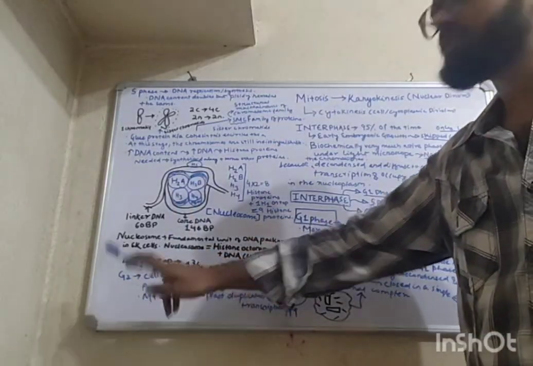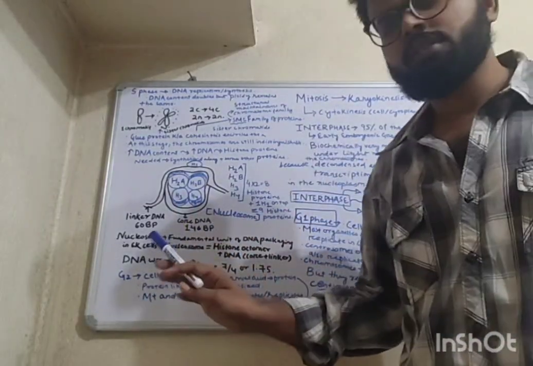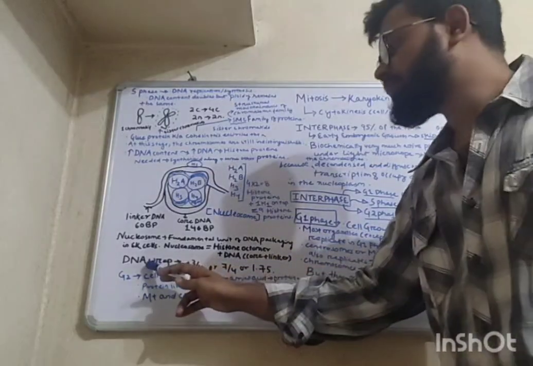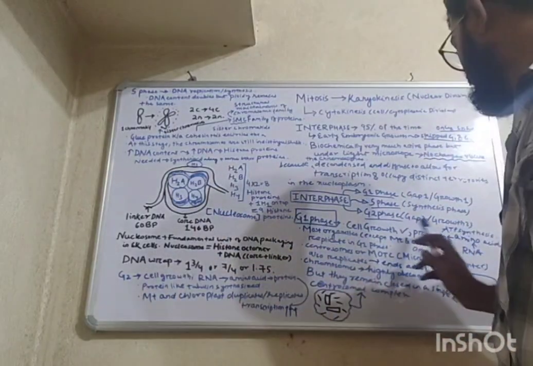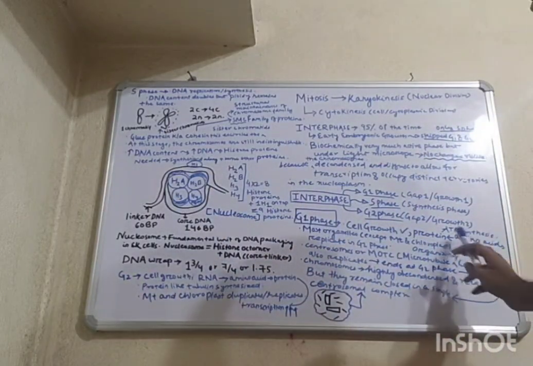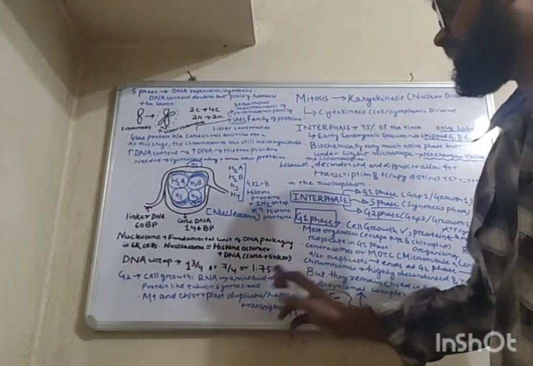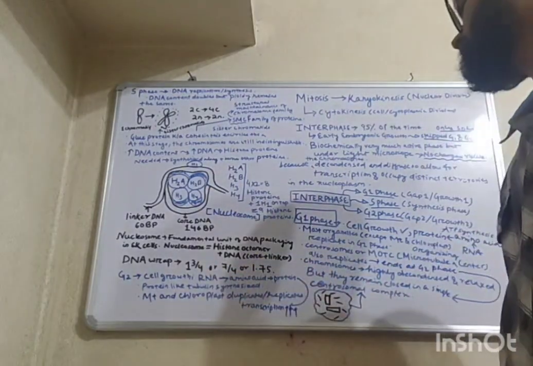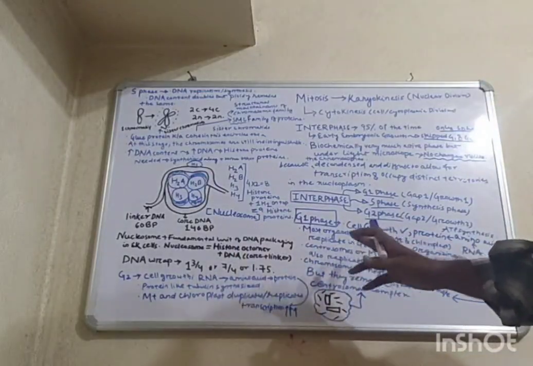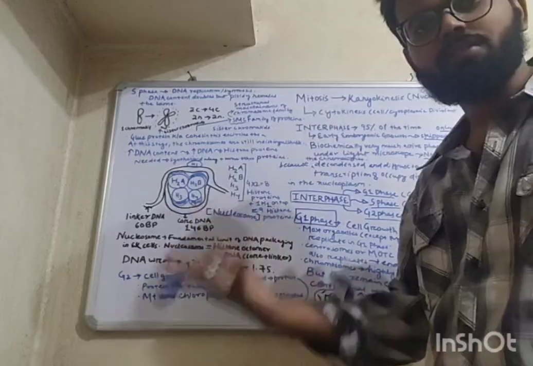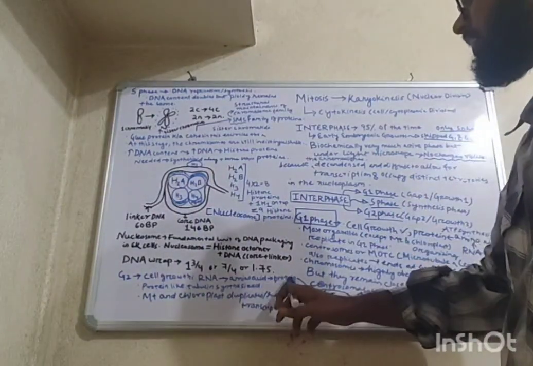And then comes G2 phase. Similar to how cell growth was happening in the G1 phase, in G2 phase also cell growth will happen. In G1 phase, RNA, amino acids and proteins were being synthesized. Here also RNA, amino acids and proteins will be synthesized. A protein named tubulin will be synthesized here. And as we said that most organelles, not all organelles, replicate in the G1 phase, similarly the organelles that were left behind, mitochondria and chloroplast, will duplicate or replicate here.